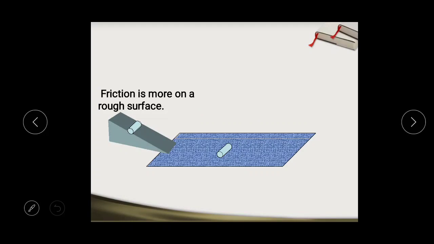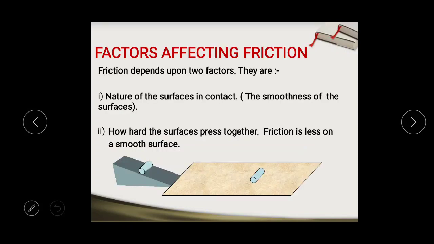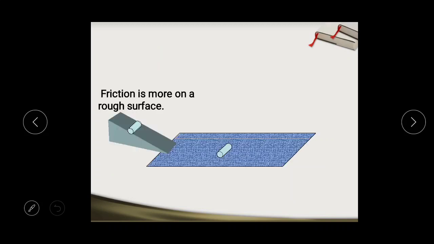In this diagram, the nature is rough, so friction is more. In this diagram, the surface is smooth, so friction is less. In this diagram, the surface is smooth, so friction is less, while in this diagram the surface is not smooth, it is a rough surface, so friction is more.